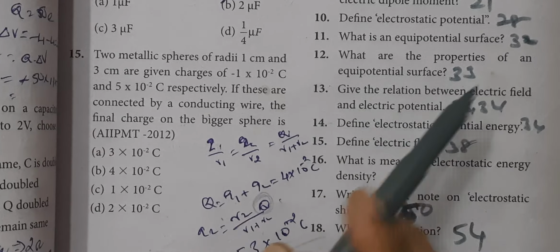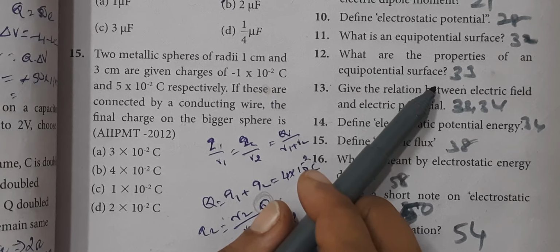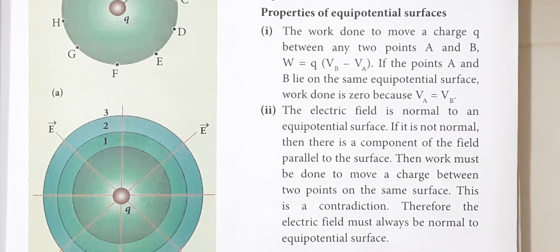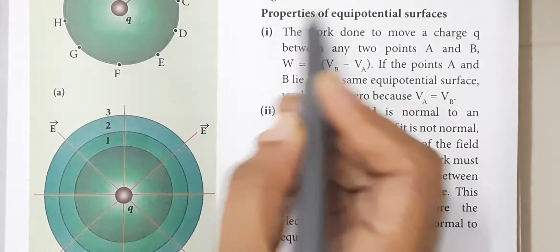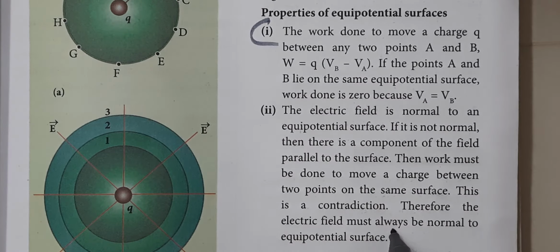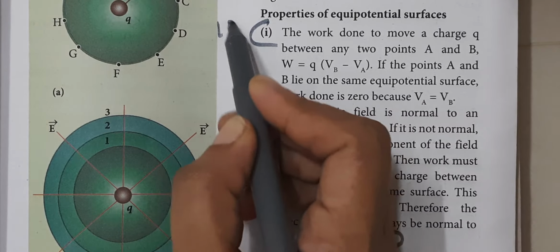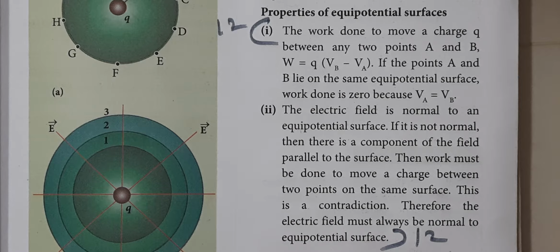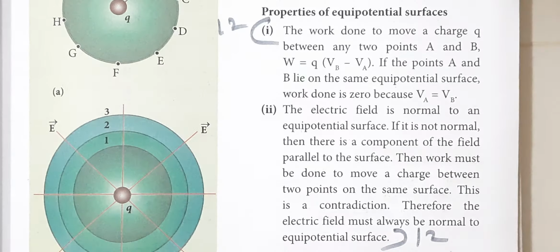Then the next question is the 12th question. What are the properties of an equipotential surface? That is in page number 33. Listen, here are the properties of an equipotential surface. So 2 points are given. This is question number 12.